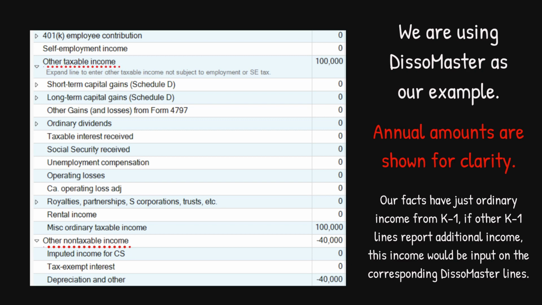The entry for the K1 income goes on a line labeled Miscellaneous Ordinary Taxable Income. It is found in the drop-down menu of Other Taxable Income. The entry for phantom income is entered as a negative number on a line in the drop-down menu of Other Non-Taxable Income called Depreciation and Other. The amounts entered are shown in the final printout in the larger category under which they were entered.